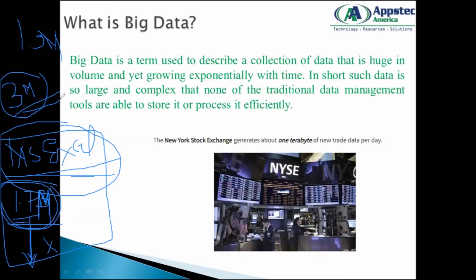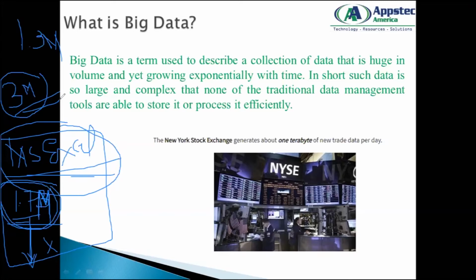So I will opt for something of a higher or more advanced method. Let's say probably a high-end database, which can hold 3 million data records, right? That means the data corpus was so huge that my traditional algorithms or software were not able to visualize or hold the data. To see the data, play around with it, or analyze it, I have to go for a higher-end technology. So that is called big data.